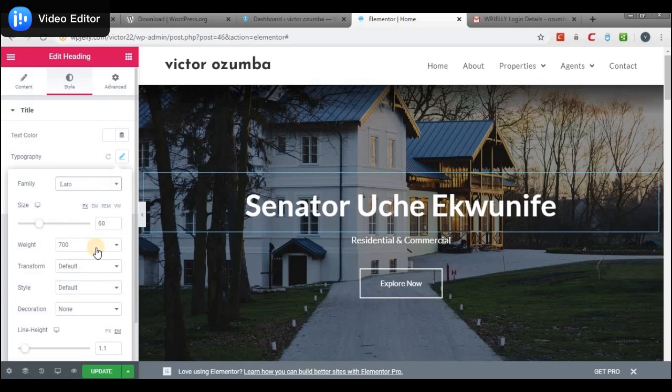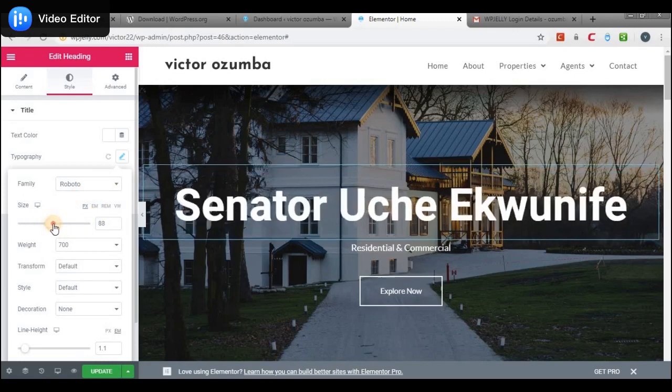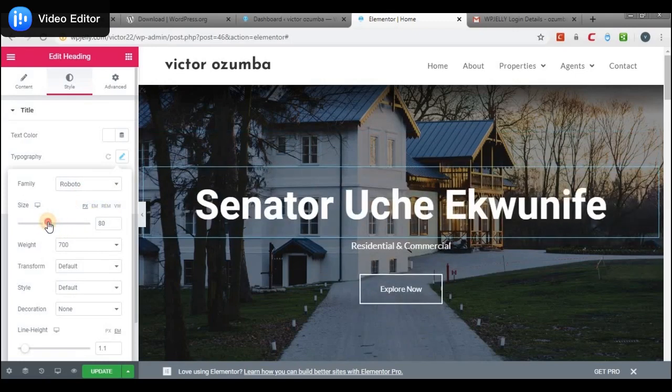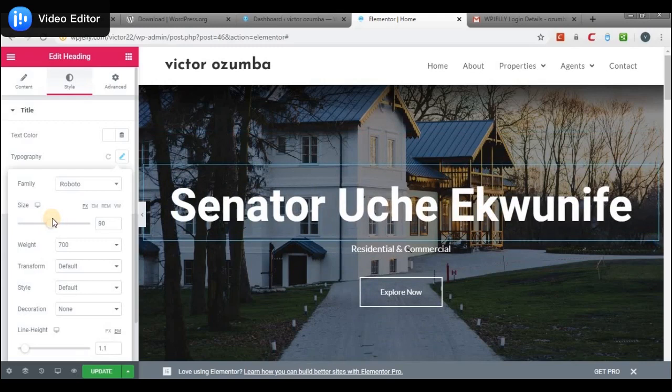So you can see the font is changing, but I think I prefer Roboto here. We even have Times New Roman, but I won't really advise you to have a website title running on Times New Roman. It's not very nice. Then we could increase the size or decrease it. So we could make this big. And then the font weight, we could make it more bold, or we could make it less bold.